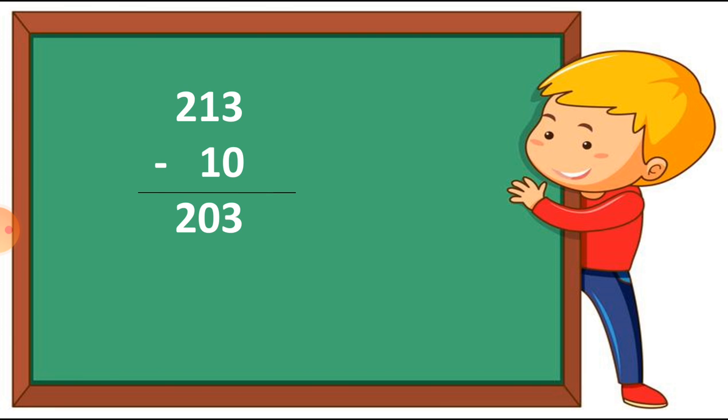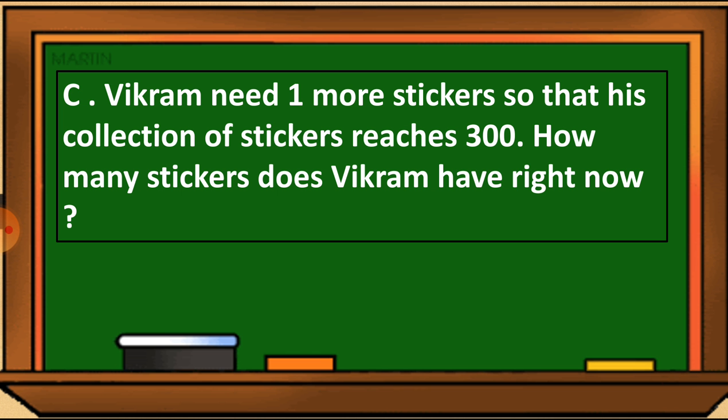Let's see the next one. This is the sum, students. Here is number C. Vikram needs one more sticker so that his collection of stickers reaches 300. I repeat, Vikram needs one more sticker so that his collection reaches 300. How many stickers does Vikram have right now? So if you add one to this number, you will get the answer 300.